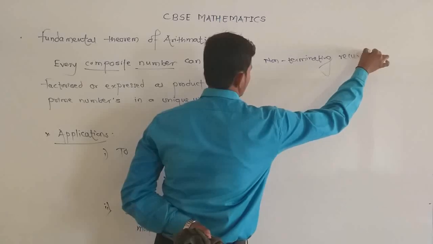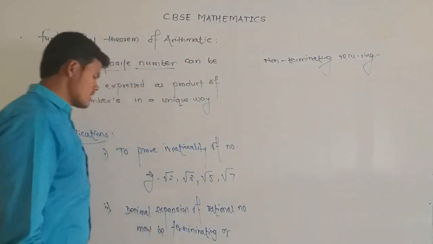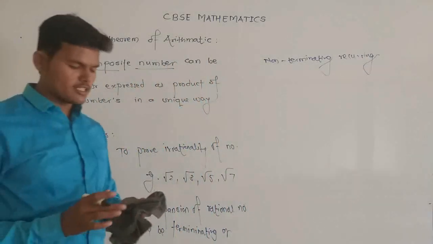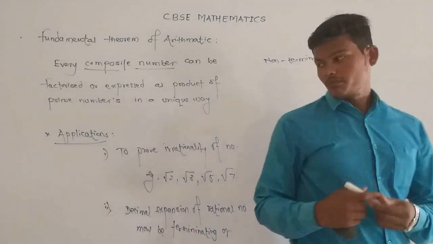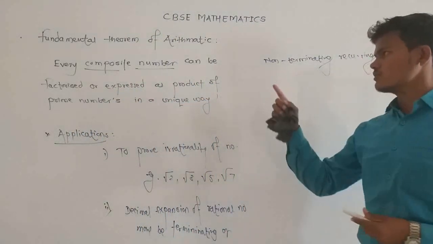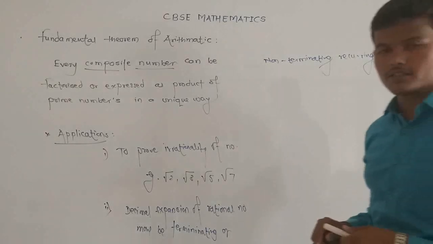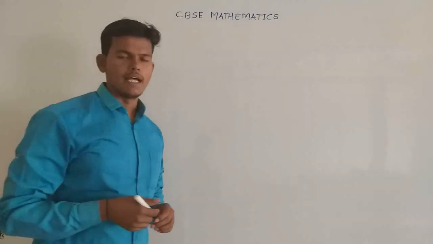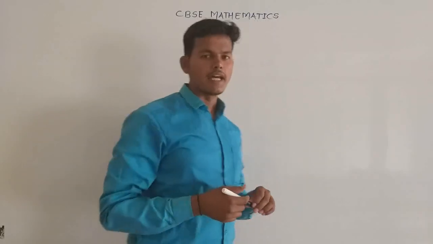Recurring means repeating. To decide whether the decimal expansion of a rational number is terminating or non-terminating recurring, we also use the fundamental theorem of arithmetic. These are the two main applications of the fundamental theorem of arithmetic.